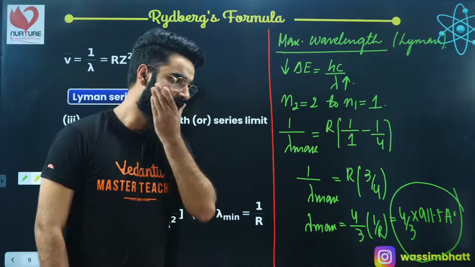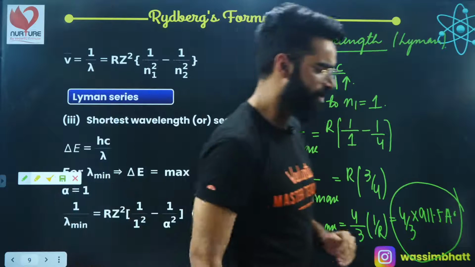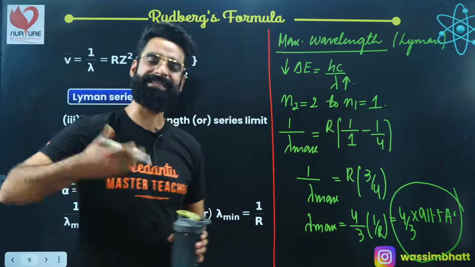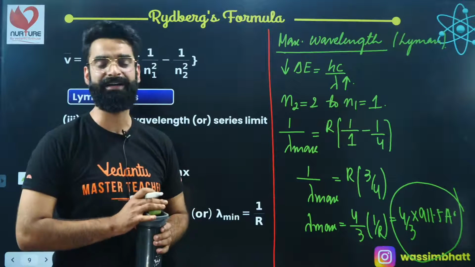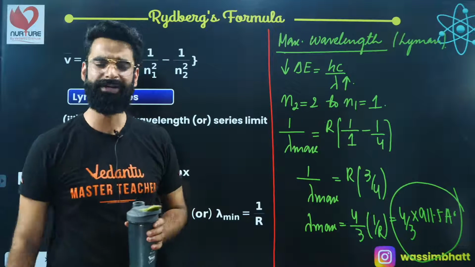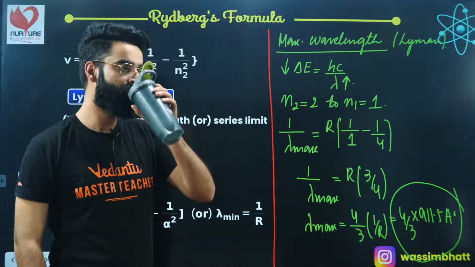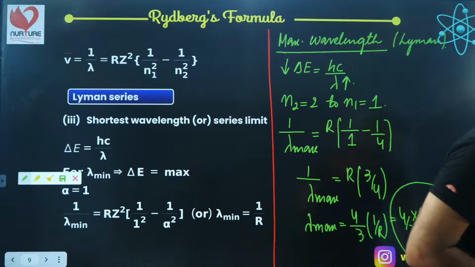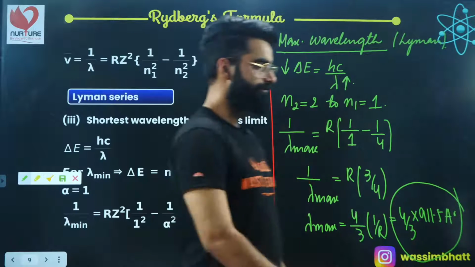Now, people, similarly, if I talk about Balmer series, the first line of Balmer series, the series limit of Balmer series, the maximum wavelength emitted in case of Balmer series, we can do that too, right? I'm sure you got the concept. Clear? Clear to everyone?